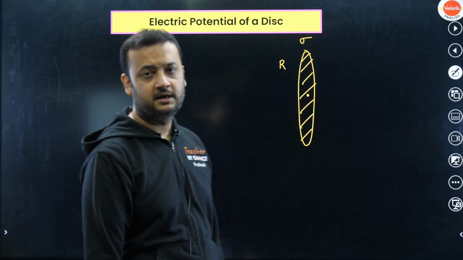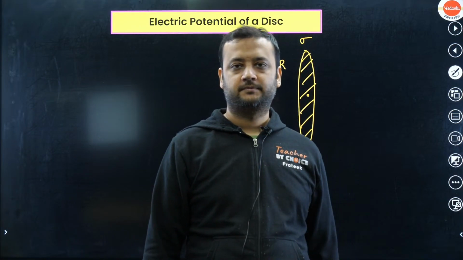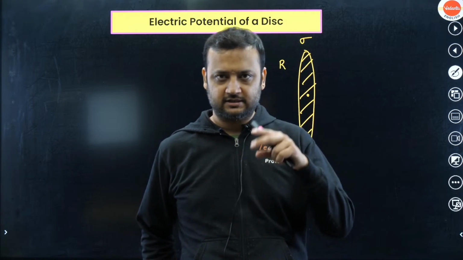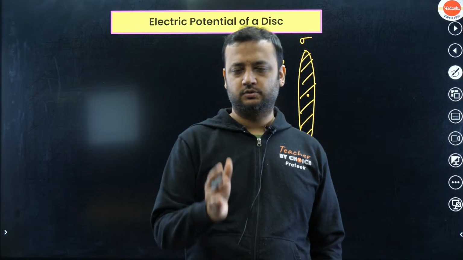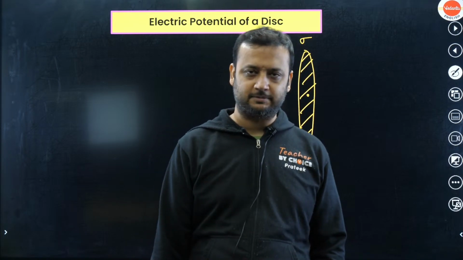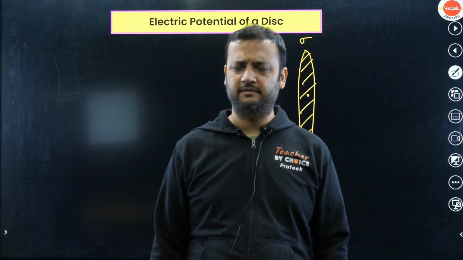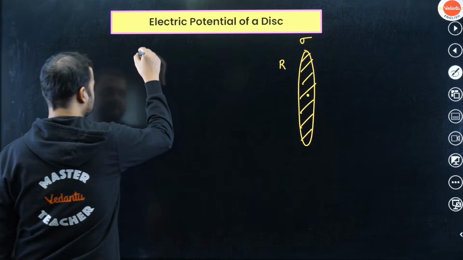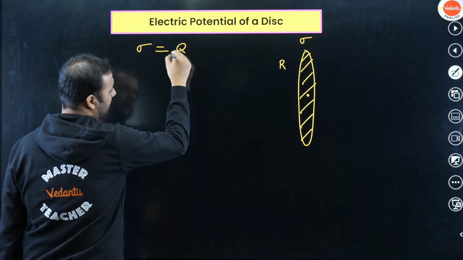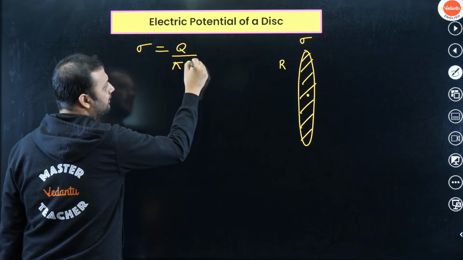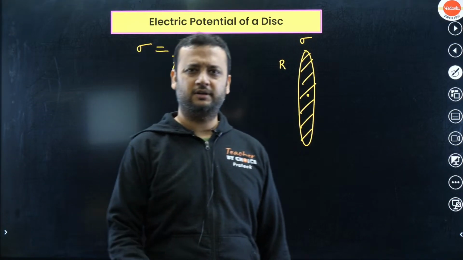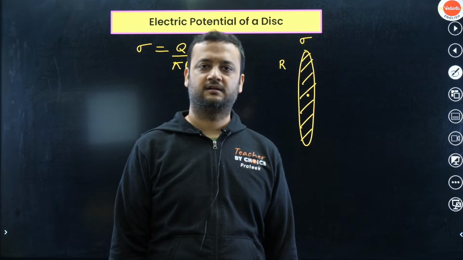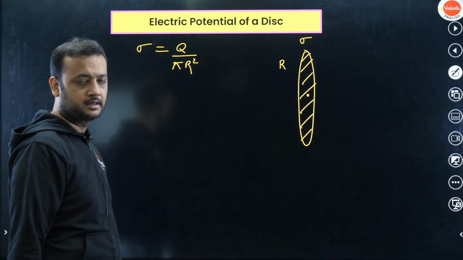So what do you understand by sigma? Total charge upon total area. What is sigma? Sigma is the total charge upon total area. That means if you have spread capital Q charge on the disk, then sigma will be given by Q upon pi r square. Okay, so that means sigma is nothing but Q upon pi r square. This is what sigma is. Okay, we will represent our answer in terms of sigma only, remember, because for the case of the disk you just have to memorize the result in terms of sigma only, right?